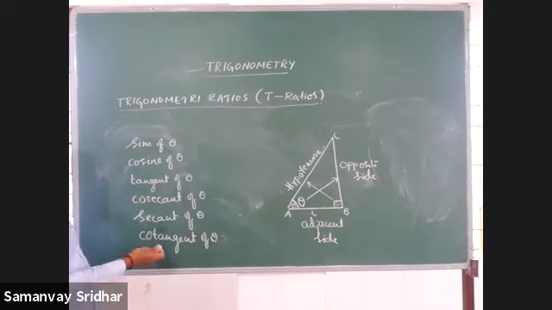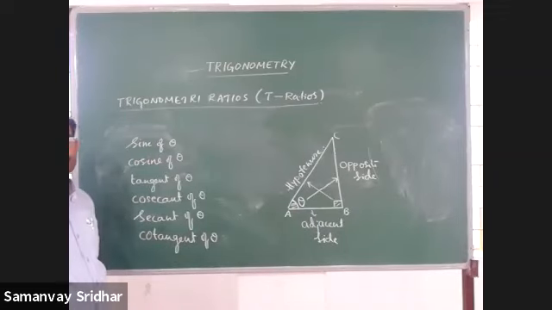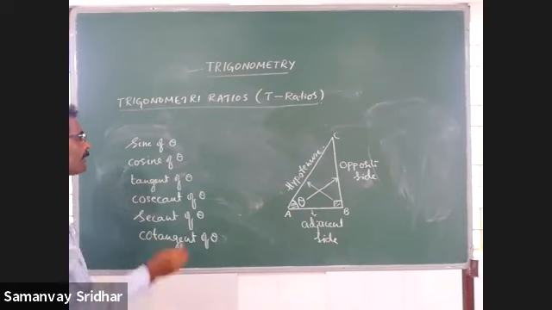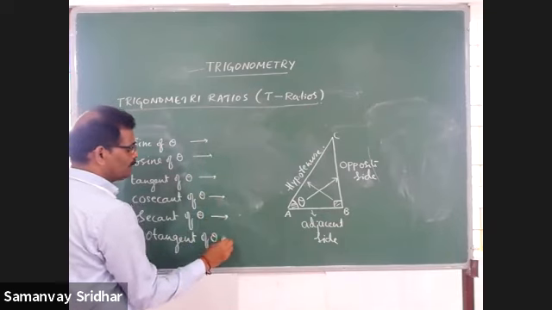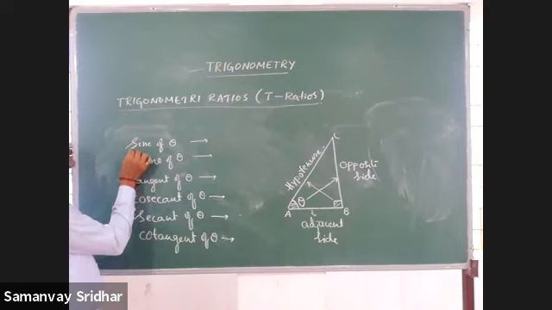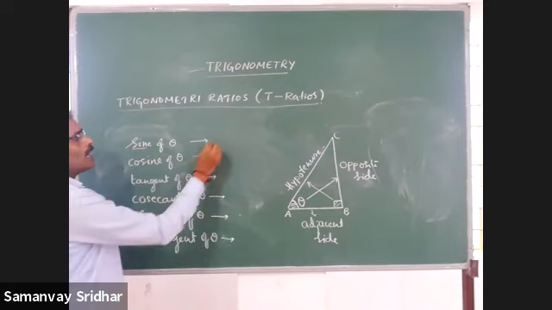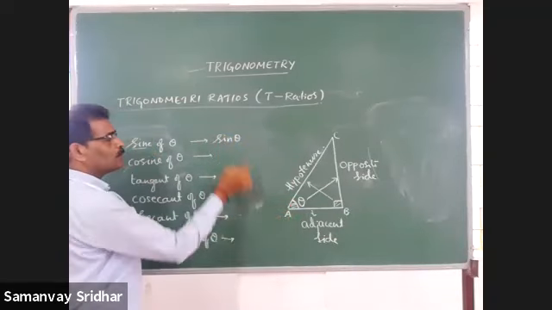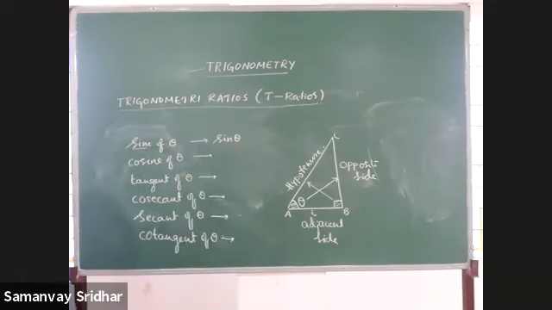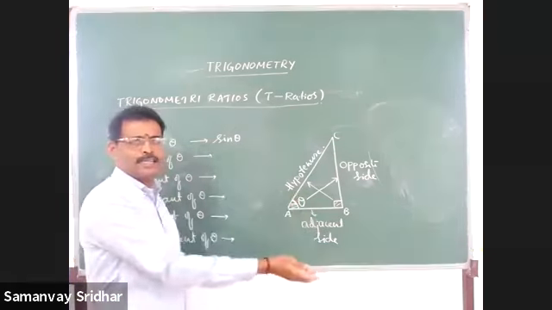We have to cut these short for our convenience. We have no habit of writing this much. Generally, while writing these ratios, we use the first 3 letters, that's all. Sine, and then along with that theta. I told you that A can be theta, so in the place of theta you can write A also. But once you use theta, you have to use theta only; once you use A, then use A only. It's not only theta, it may be alpha, beta, gamma, anything.